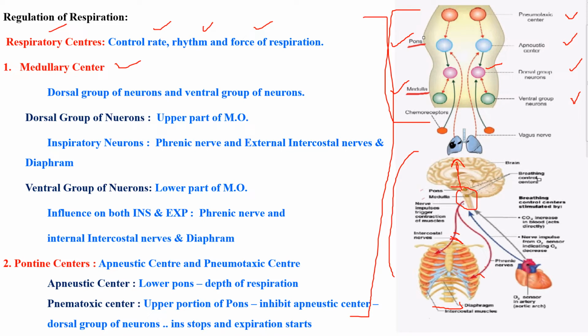If there is a lesser amount of oxygen in your lungs or your blood, then through the phrenic nerve, the sensory nerves send an impulse to your dorsal group of neurons. There it will send an efferent nerve impulse.